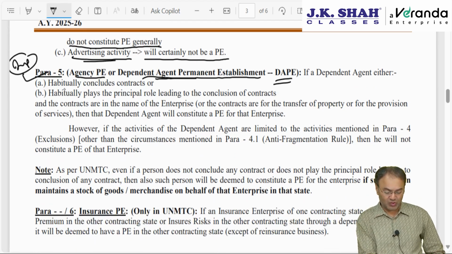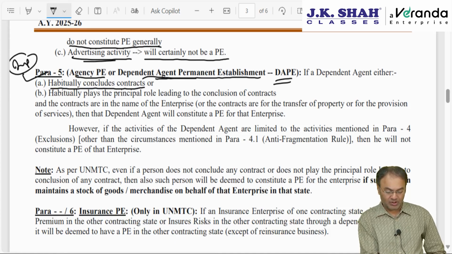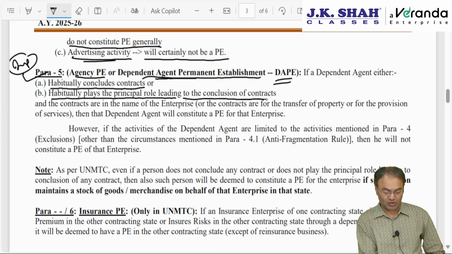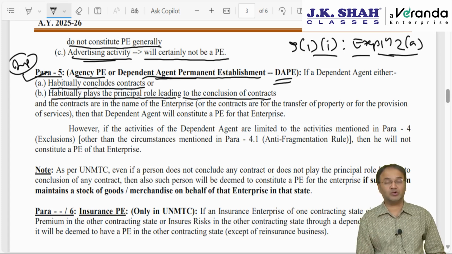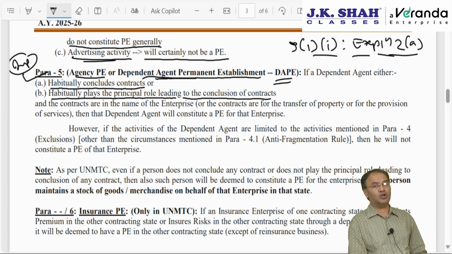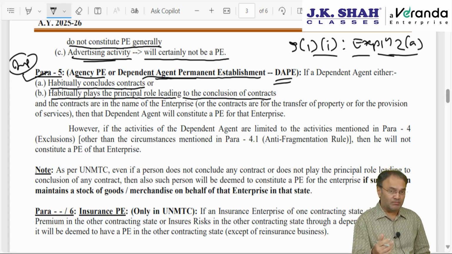It says a person who habitually concludes contracts, or habitually plays principal role leading to conclusion of contract. The same thing was there in section 9(1)(i) explanation 2 clause A, which has the same meaning. However, explanation 2 clause A contains the old meaning also and the new meaning also, which I will explain to you in some other chapter, BEPS, base erosion and profit shifting.